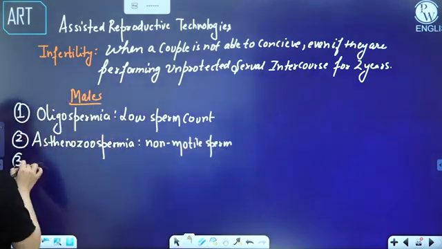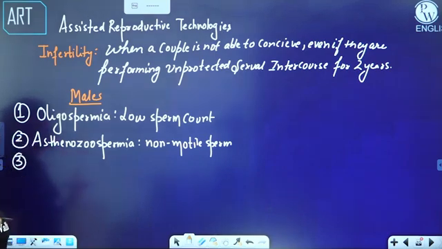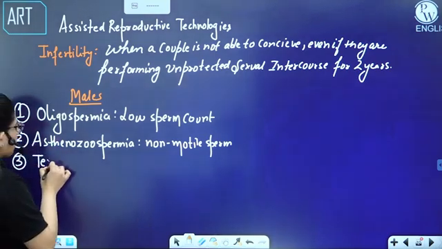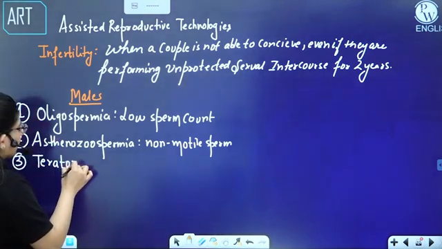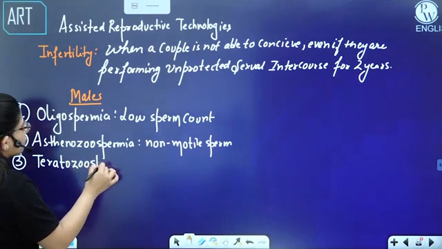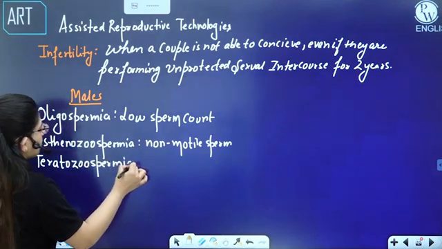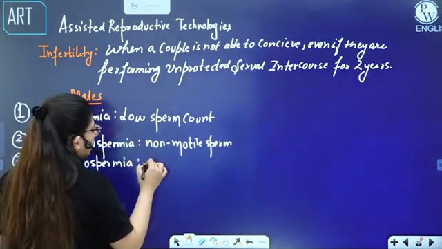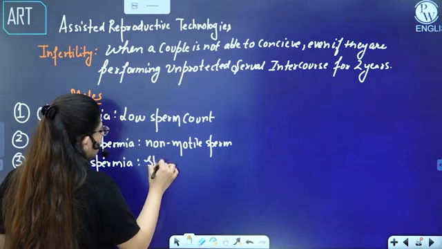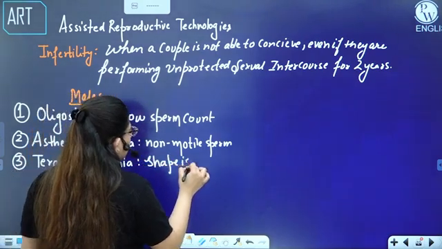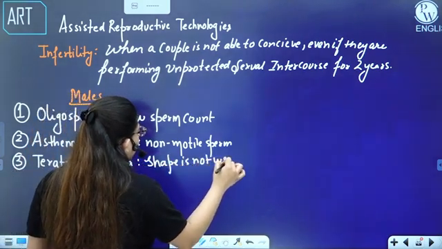Then we also have another condition. What is this condition? When the shape of a sperm is not good enough to fertilize. That is teratozoospermia. Terato means monster. So the shape is not well.